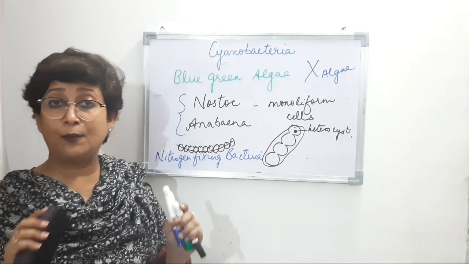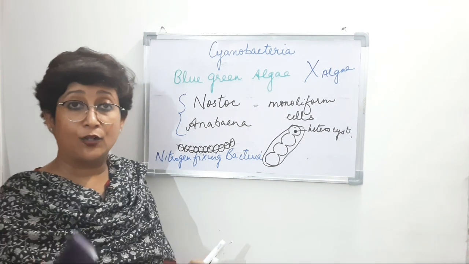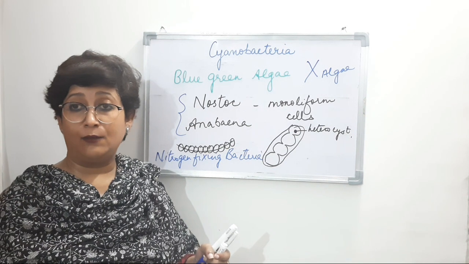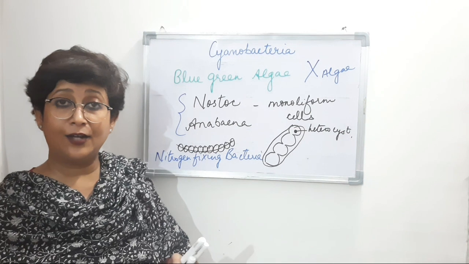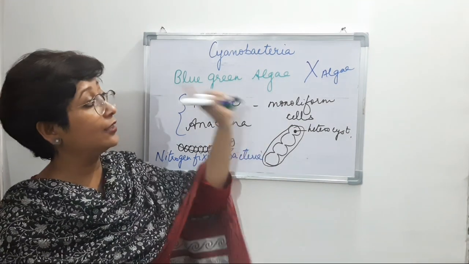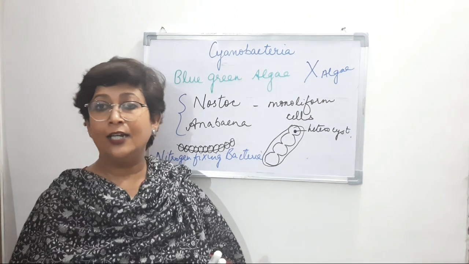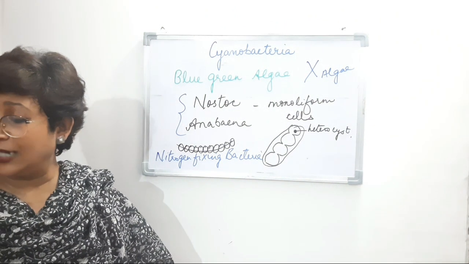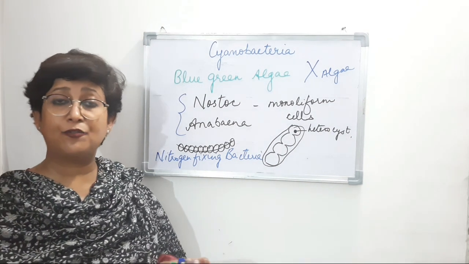So that's about eubacteria, right? And questions related to cyanobacteria: I told you they are blue-green algae. So what kind of an algae? Are they red algae, blue algae, green algae, or are they bacteria? I told you they are not algae, they are bacteria, so that would be the correct answer. And then, about nitrogen fixing bacteria, give examples of nitrogen fixing bacteria.